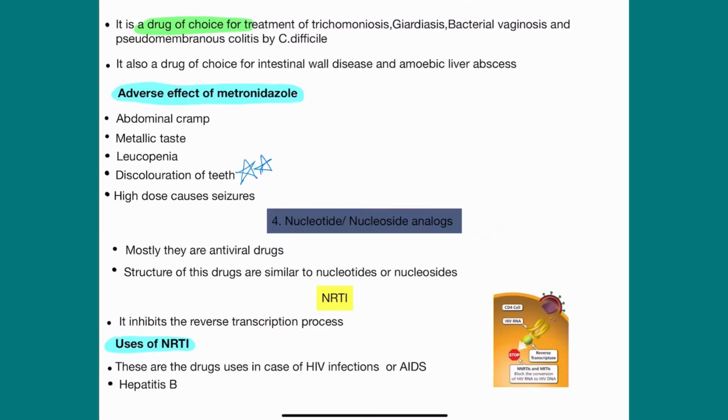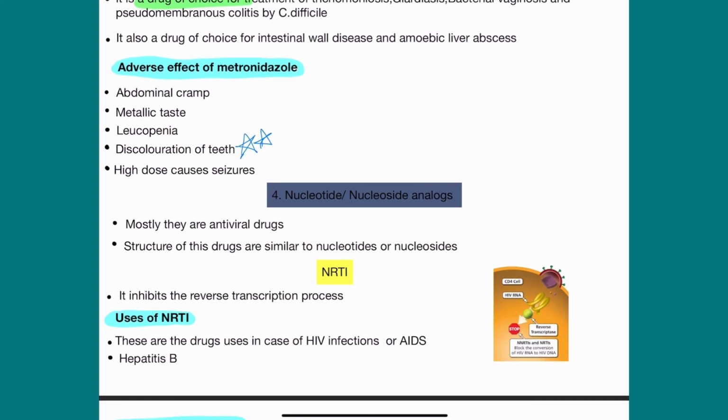Fourth is the nucleotide and nucleoside analogs. They are mostly antiviral drugs, and anti-cancer drugs, used for HIV, cancer, hepatitis. The structures of these drugs are similar to nucleotides or nucleosides, where a nucleotide contains sugar and phosphate. So the drug has a similar structure, not the same, to a nucleotide or nucleoside. Now I will discuss NRTI, because acyclovir I will discuss in the antiviral chapter.